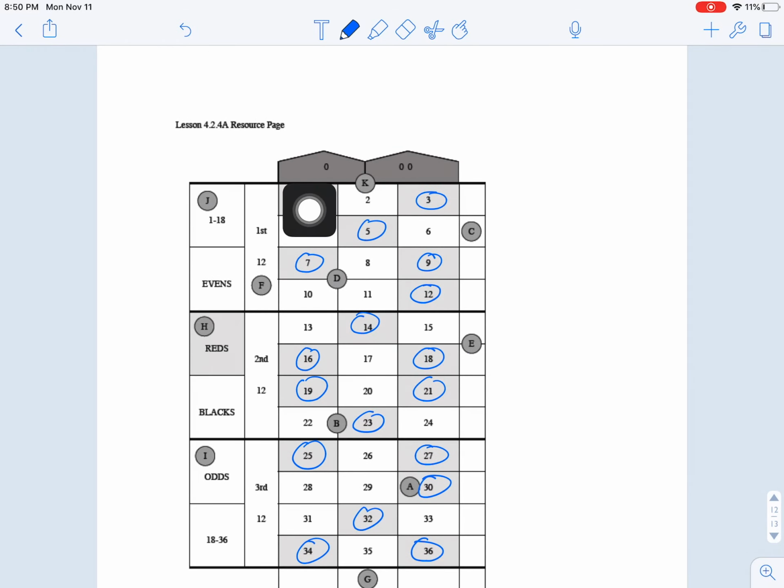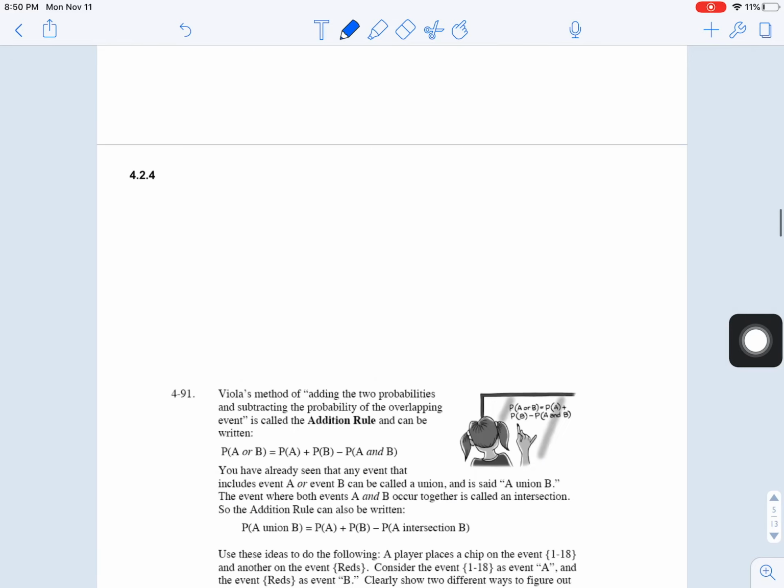Obviously, you can place money. You can bet on these different numbers, but you can also do these different things. And so we're going to talk about that and talk about some probability things.